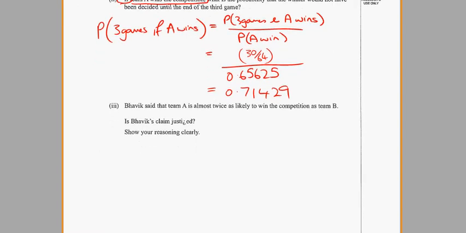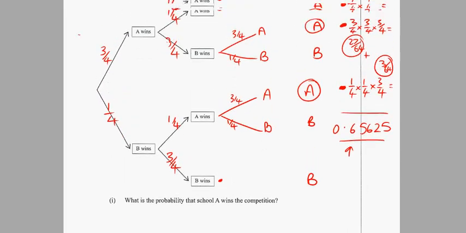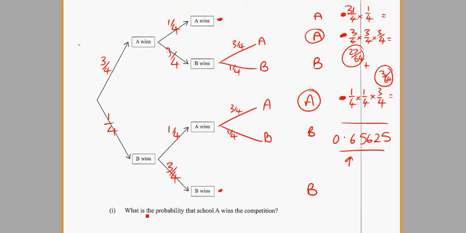Right, part 3. Team A is almost twice as likely to win the competition as Team B. Is that justified? So, probability that A wins, we've already worked that out. It's 0.65625. So we need to find the probability that B wins the competition. So going back up the top, we want to find all the ways that B wins. We're going to have to multiply down the branches.